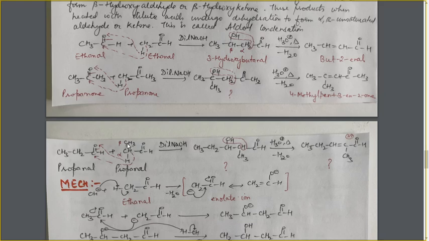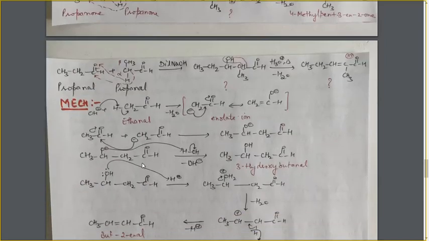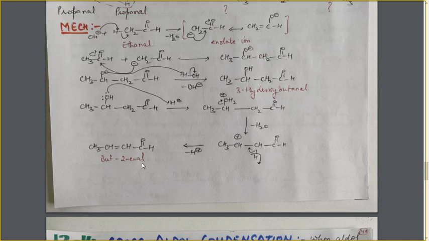But remember, this reaction is because of the acidic nature of the alpha H atom. So you have to move this alpha H atom and not the beta H atom. The H atom is only to be moved from the alpha position. This is the important point in this reaction, as students usually make a mistake at this point. Next, going on to the mechanism of this reaction.